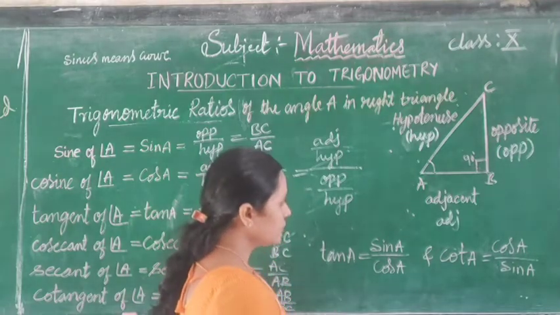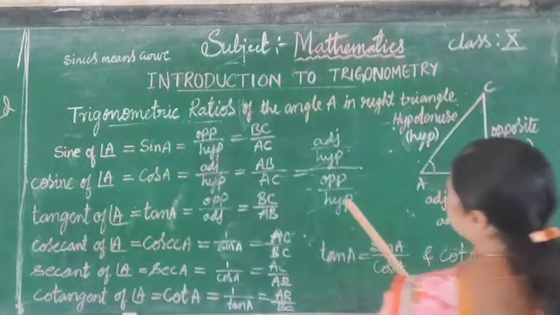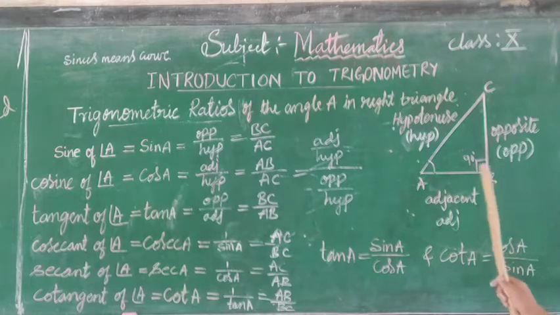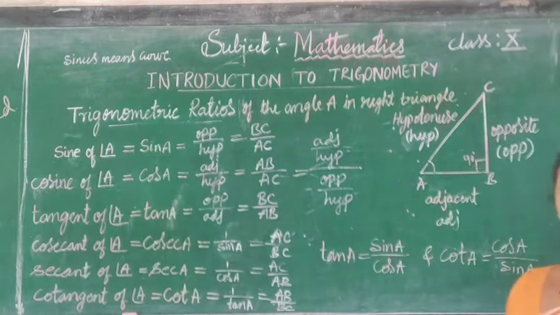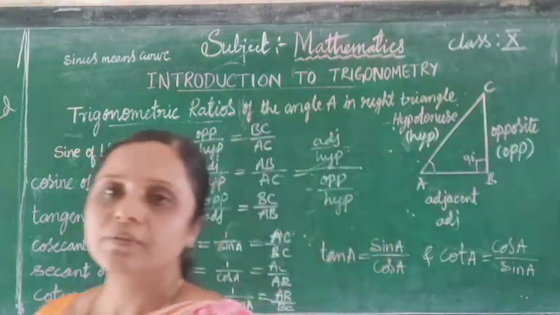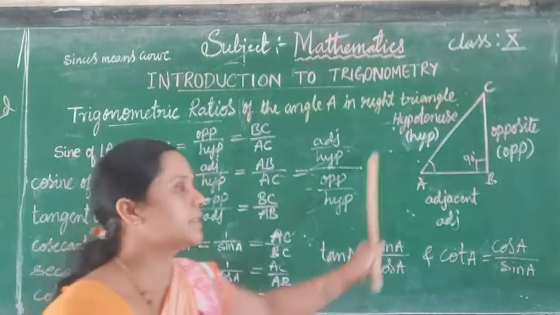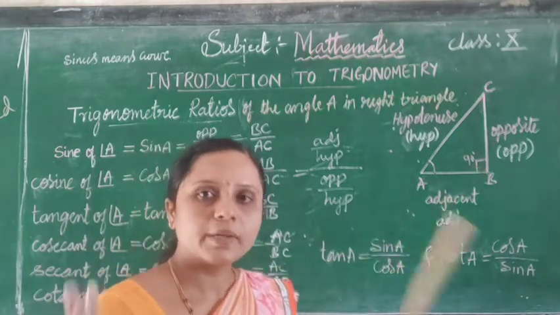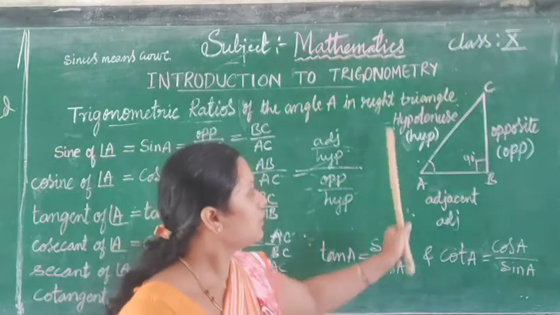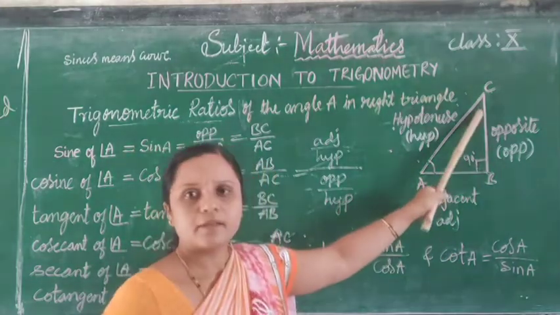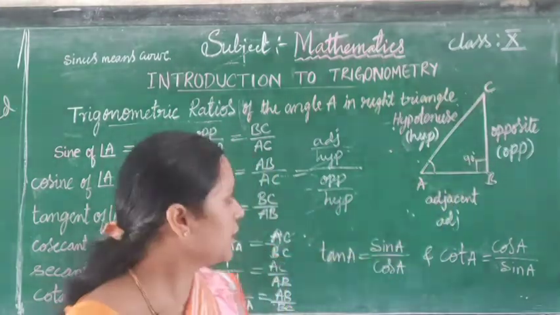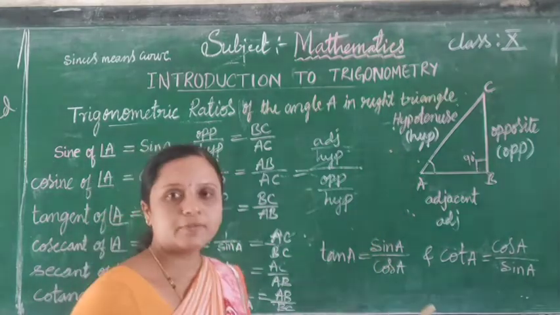So students, the trigonometric ratios of an acute angle in a right angle triangle express the relationship between the angle and the length of its sides.